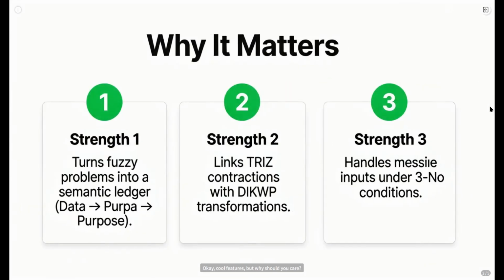Okay, cool features, but why should you care? Here's the kicker. First, it tackles the biggest headache, fuzzy problems. It forces you to translate vague notions into a clear semantic ledger, moving from metadata to defined purpose. Second, it cleverly links TRIZ classic contradiction analysis with the DIKWP framework. Suddenly, that annoying cost-performance conflict isn't just a technical issue, it's a mismatch in goals, resources, or evaluation criteria that you can trace through the system.